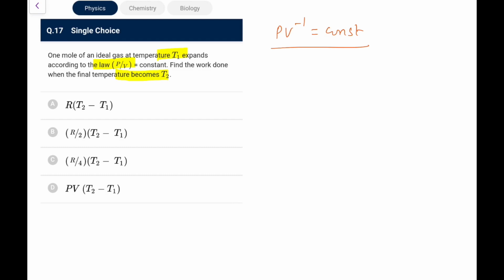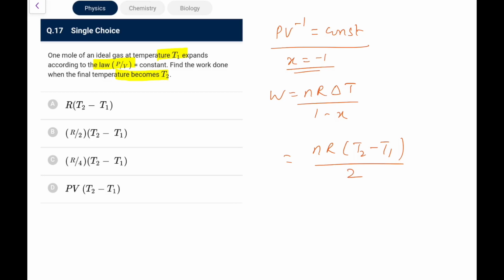So PV to the power minus 1 is constant. So that X you call is minus 1. So work I directly write as nRΔT upon 1 minus X. So what we have, nRΔT is T2 minus T1, and 1 minus X will become 1 minus (minus 1), that is 2. So for 1 mole it would be R by 2 into (T2 minus T1). Go for option B in this particular case using that theory.